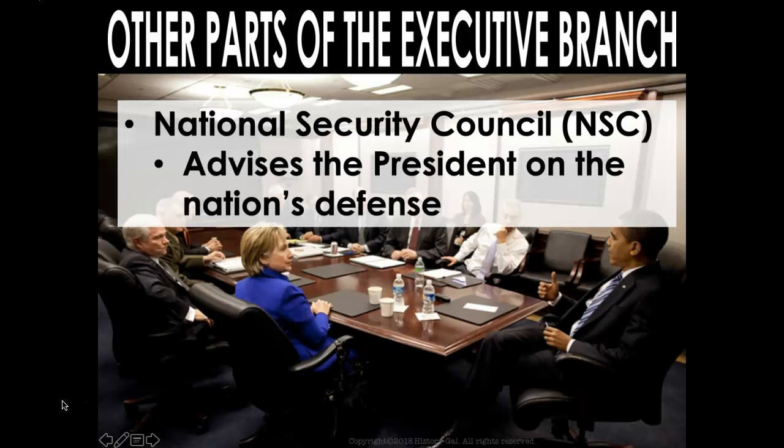So as you guys can see, there are so many executive agencies in the executive branch of the federal government, but I think you can also see why they're so essential and key, because a president can't just do it all by him or herself.